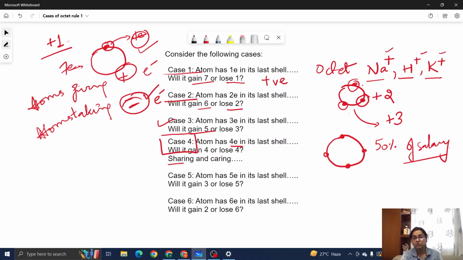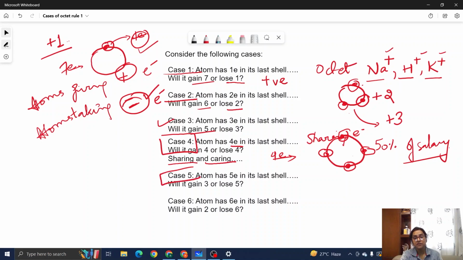This atom is going to share and care. This atom is going to achieve its stable configuration by sharing electrons. Because it is equally difficult for this atom to give away 50% of its share of electrons and equally difficult for some other atom to give 4 electrons. So these atoms, they will share. And I will deal with this sharing of electrons in my next video, not here right now.